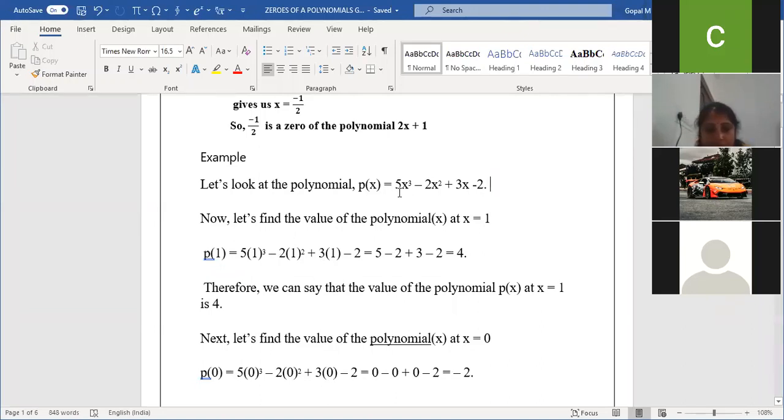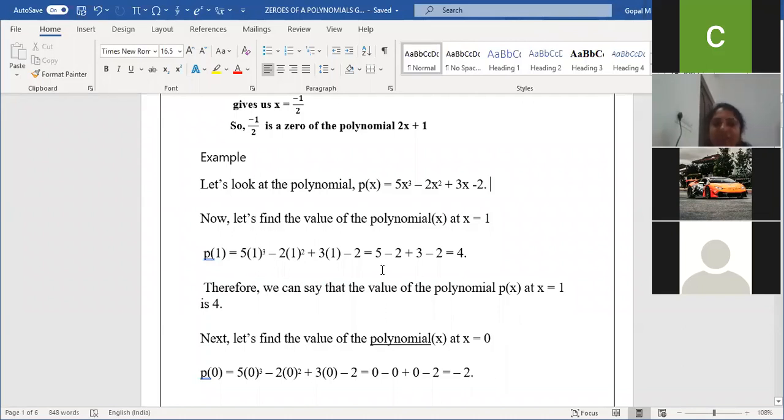Ma'am, we have done a sign mistake over there, ma'am. At the starting, you have written minus 2 is equal to 5, ma'am. It should be plus, ma'am. Which one? 5 into 1 cube, minus 2 into 1 square plus 3 into 1 minus 2. 5 minus 2 plus 3 minus 2. 6 minus 2, 4. It's correct, no, Ajay? Before the equal symbol, according to board marks, it is minus 2.